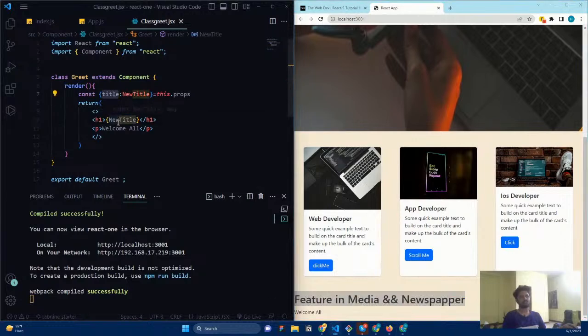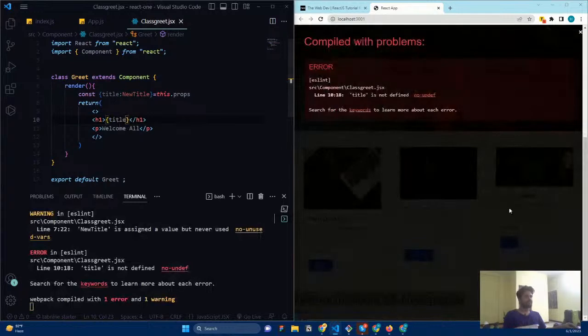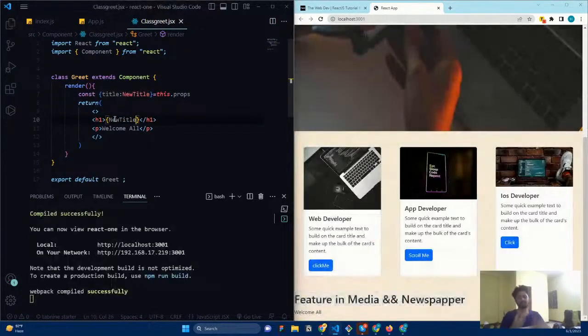So now if you use title here, it will not work because the name is changed. You can see title is not defined because we changed the title to new title. So it will be now new title. Okay, so that's what here. So have a look into ES6 if you haven't done before.